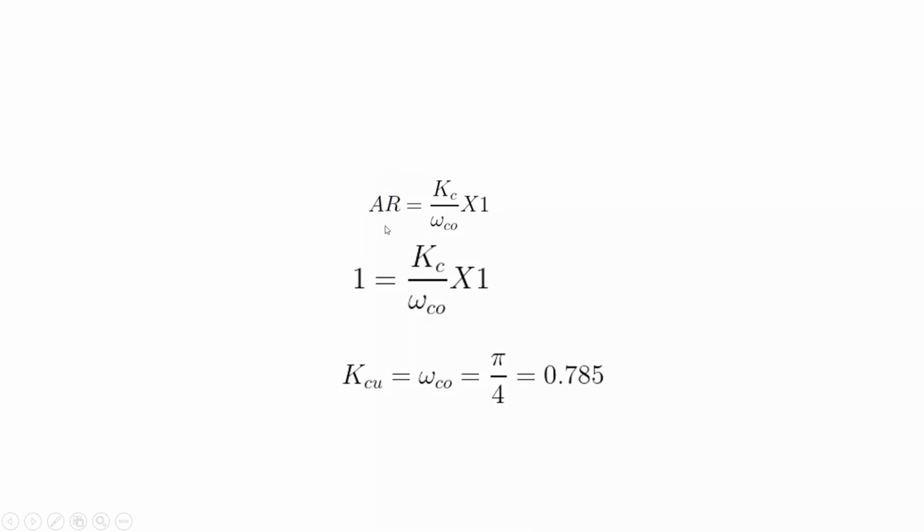So the amplitude ratio will be Kc upon omega co into 1, since for the pure capacitive system we have calculated it as Kc upon omega, and the amplitude ratio for the dead time system is 1. Remember this. We put amplitude ratio equal to 1 here, Kc upon omega co into 1. From this, Kcu is equal to omega co, which is pi by 4, that is 0.785. This is the final answer.